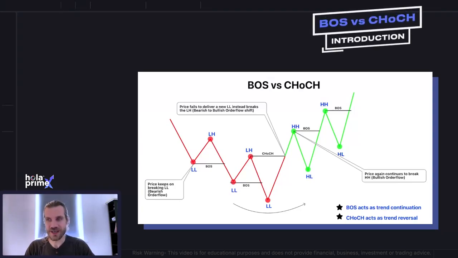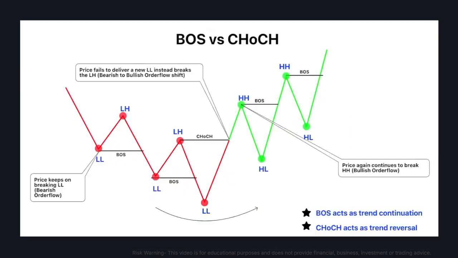Break of structure and change of character are two trading concepts that help you capitalize on the continuation of a trend, break of structure, or a trend that is about to change, change of character. Trends, of course, are determined by whether or not you have a series of higher highs and higher lows, an uptrend, or a series of lower lows and lower highs, a downtrend. And it is at the moments when we get confirmation that either the trend is going to continue, or that the trend is instead going to change, that affords us opportunities to trade.